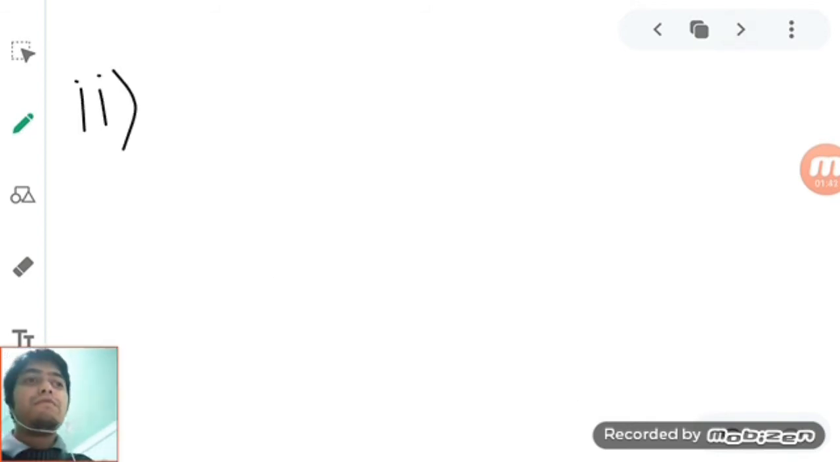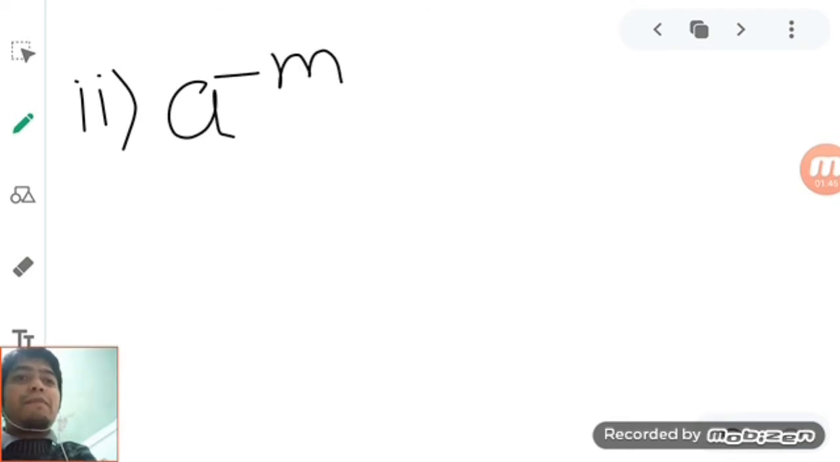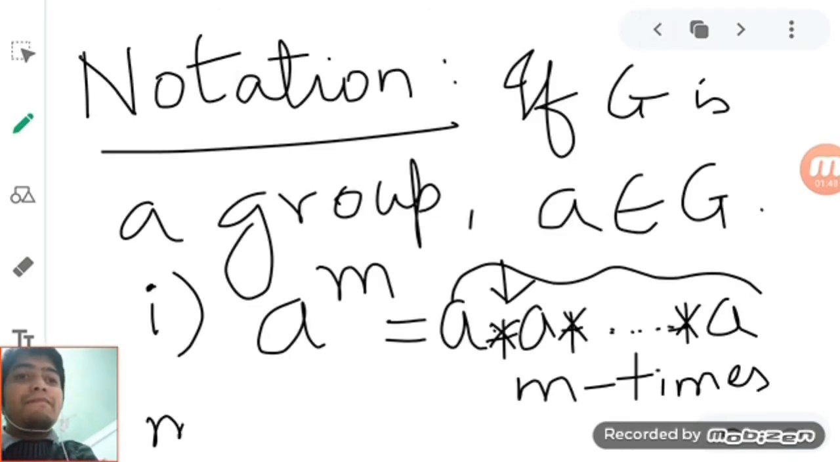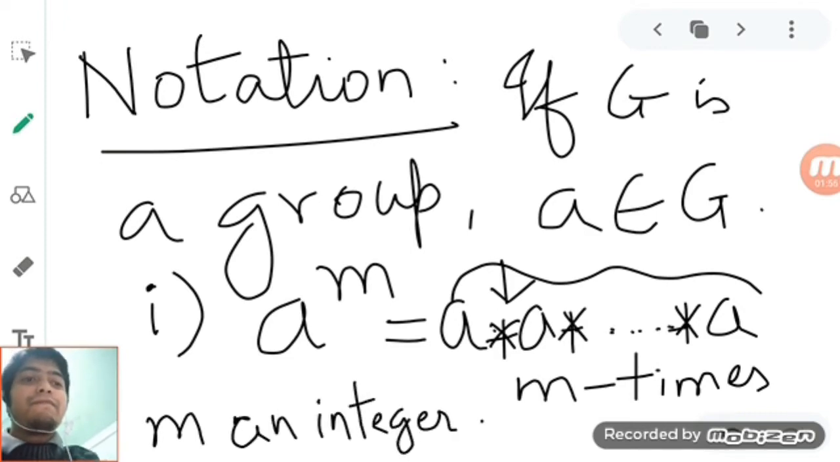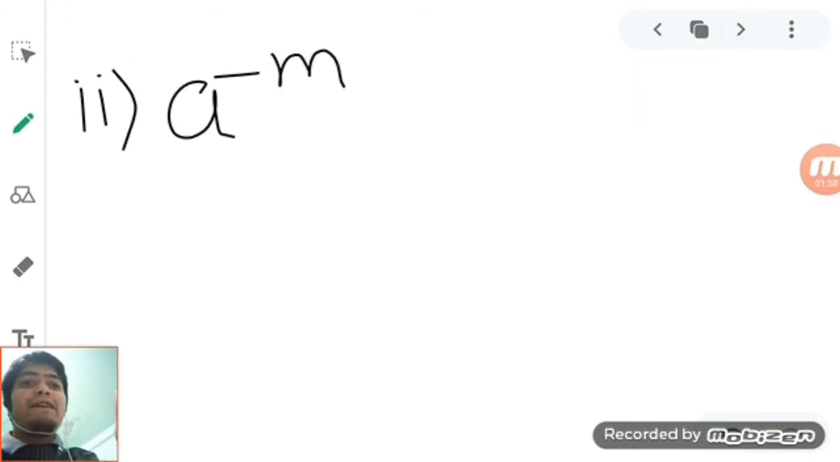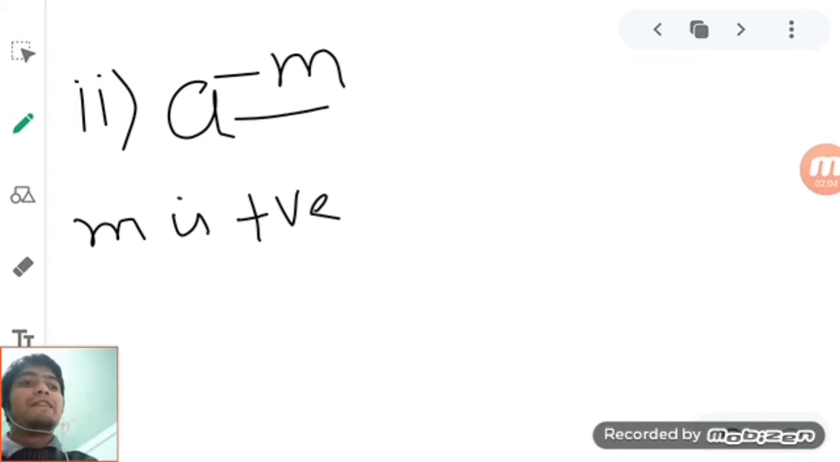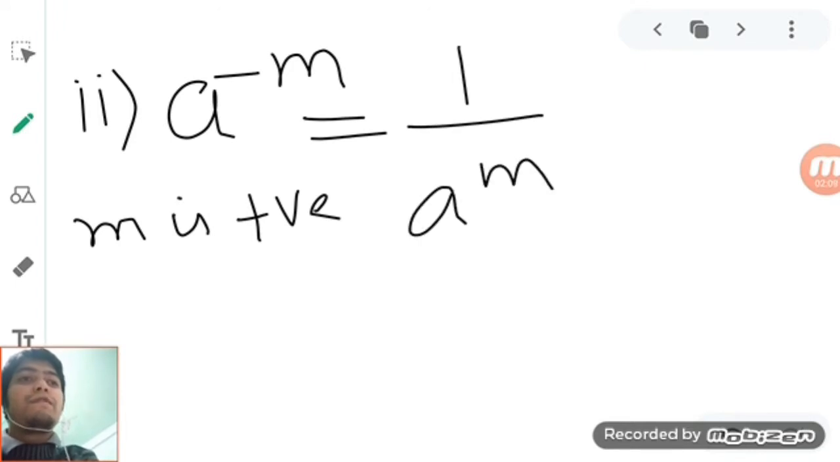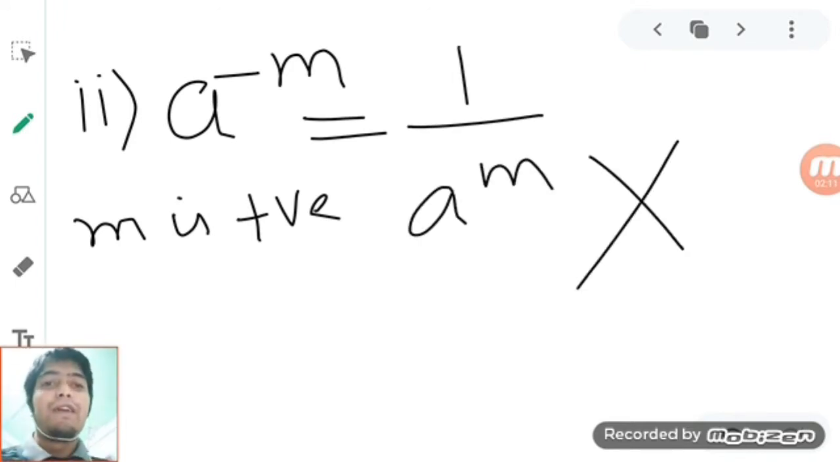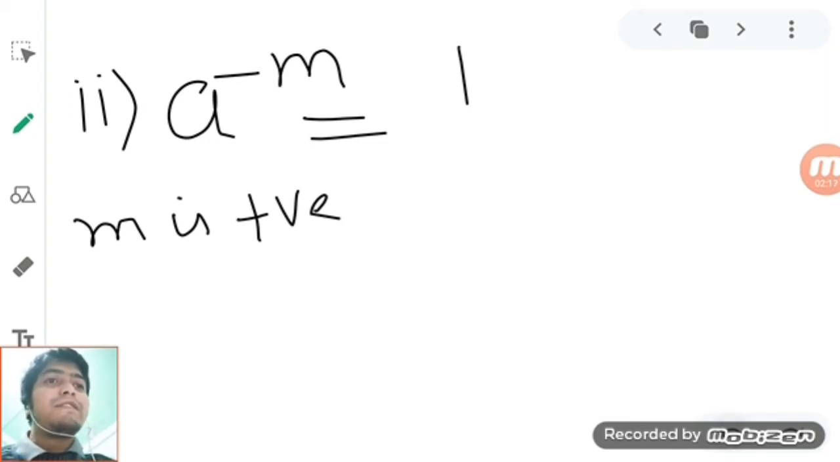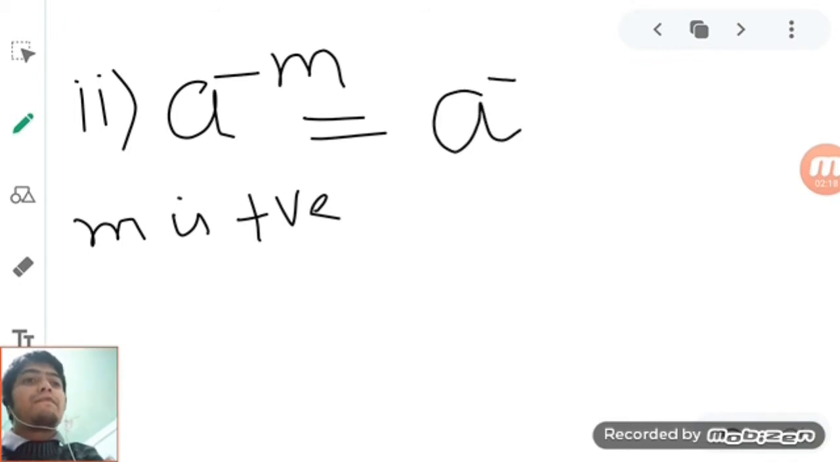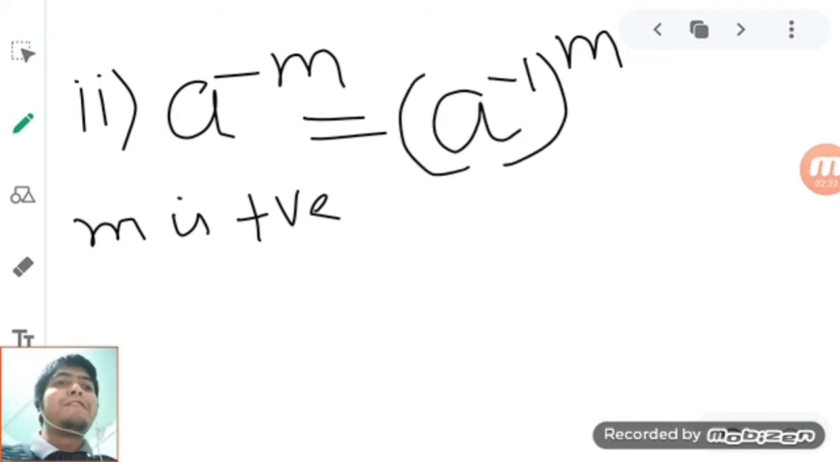Number two, what about a power minus m? Here m is a positive integer, so minus m will be negative. If you write this as 1 by a power m, you will be wrong, a very big cross over it, because it is actually a notation: it is in fact a power minus 1, to the power m.